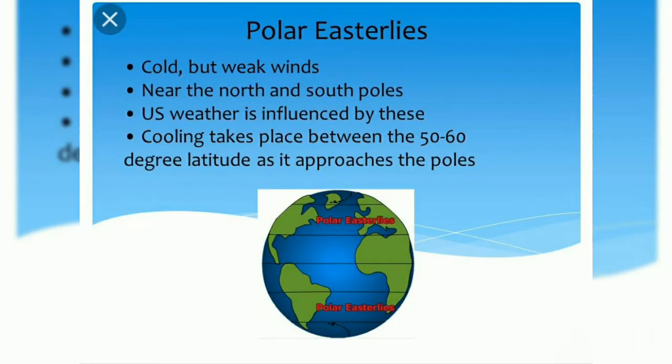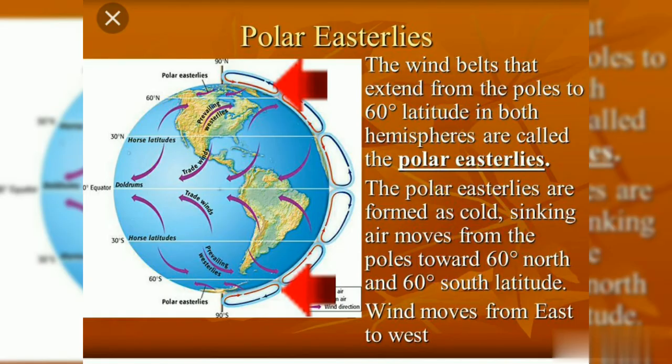Next one is the polar easterly wind. Polar easterly is also a permanent wind, and it is a cold and dry polar wind that blows from the polar high pressure belt to the subpolar low pressure belt. These are weak winds blowing from the northeast direction in the northern hemisphere and from the southeast direction in the southern hemisphere.